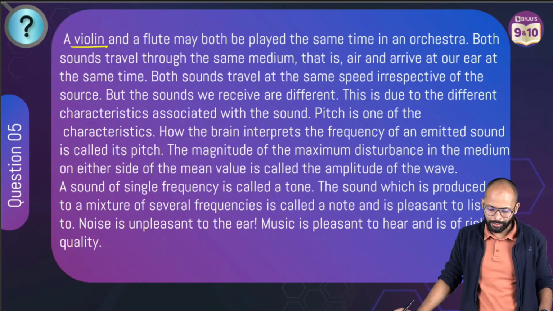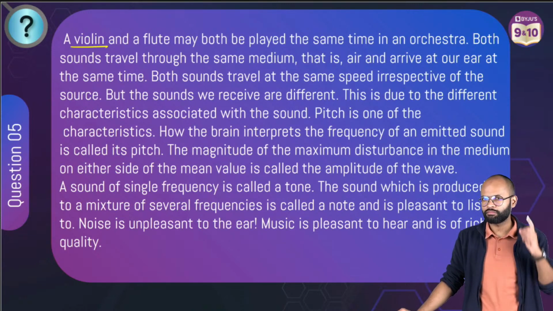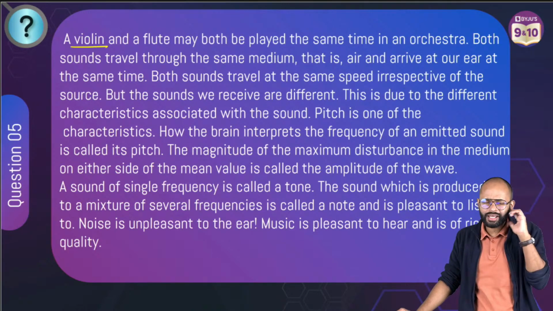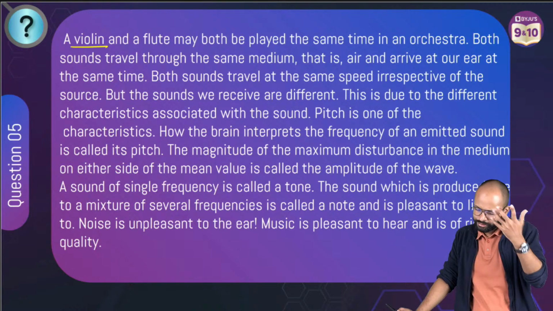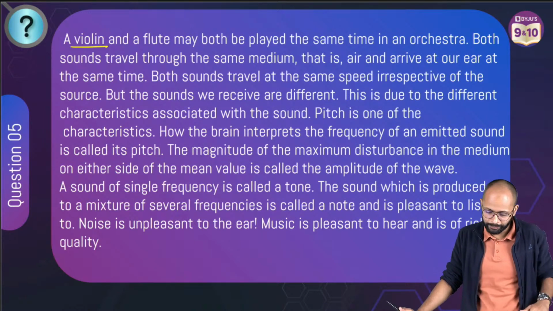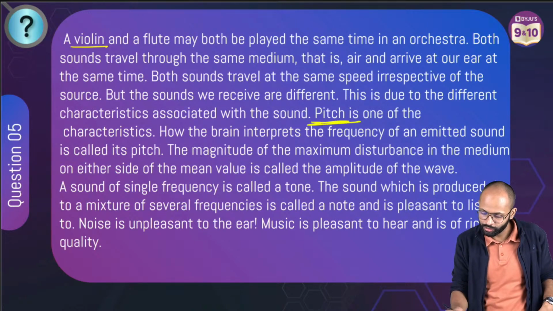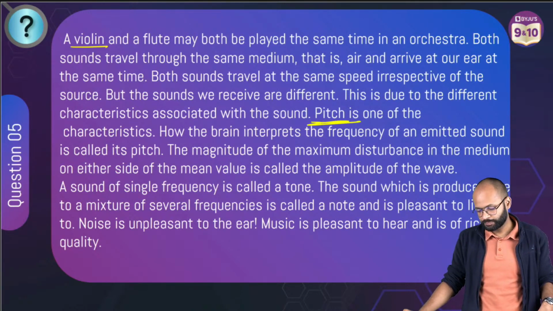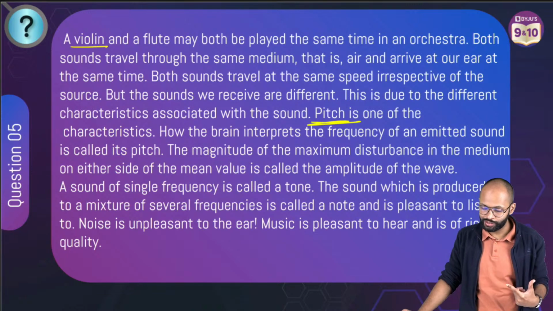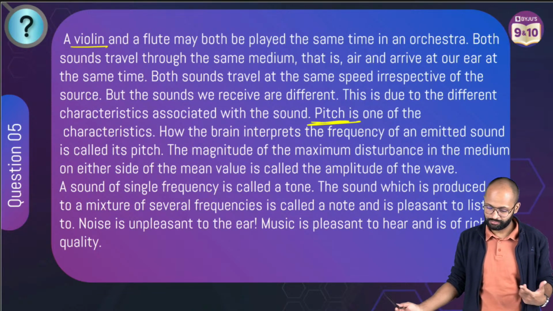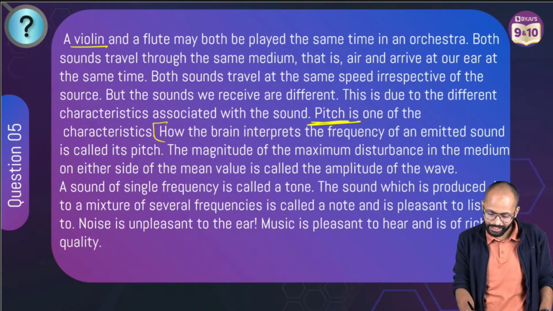Yes, sir. But the sounds we receive are different. I mean, you can distinguish here. One is flute, one is violin. You know, your ears know, correct? This is due to different characteristics associated with the sound. Pitch. Sir, pitch की बात हो गई. Pitch is one of the characteristics. How the brain interprets the frequency of an emitted sound is called its pitch. Definition दे दिया. ठीक है जी.